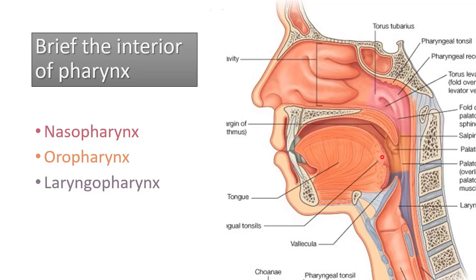This is unpaired. Just like that, in the roof of the nasopharynx we have pharyngeal tonsil. This is also unpaired. There are two paired mucosa associated lymphoid tissue. This is tubal tonsil and palatine tonsil. All these constitute in the form of a ring. They are known as Waldeyer's ring.